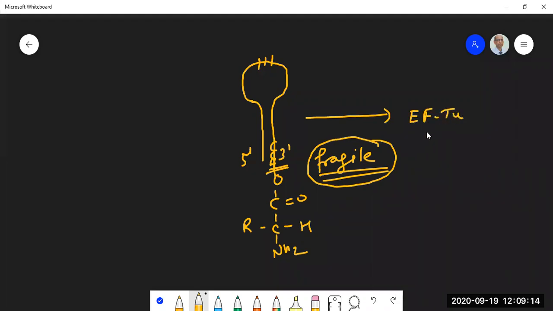So you have EFTU amino acid tRNA complex. Rather than free amino acid tRNAs, you have a complex of amino acid tRNAs bound to the unstable TU subunit of the elongation factor. What is the reason? This particular bond, the ester bond by which the amino acid is esterified to the tRNA, that bond is fragile. So to protect this particular bond, nature has made this provision that your entire amino acid tRNA pool remains bound to the TU, so that this particular bond remains protected.